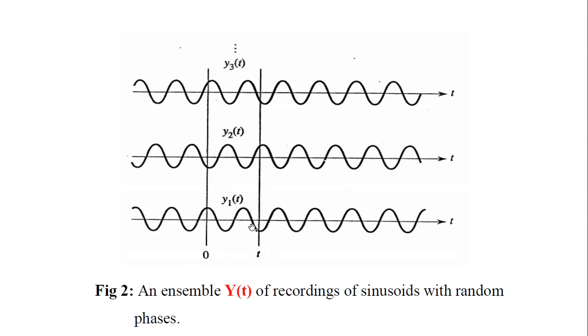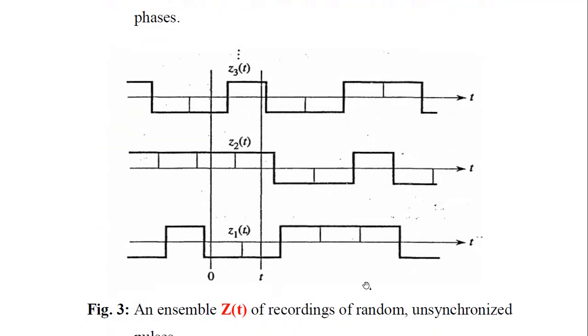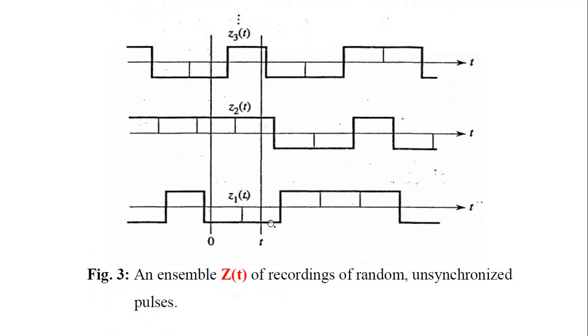The portion in between the two vertical lines is taken as a sample function. All together y1 of t, y2 of t, and y3 of t form the collection of sample functions, which we call by the single term random process y of t in this particular example. Similarly, for square pulses, the unsynchronized pulses, we can observe that z of t is a random process which consists of sample functions z1 of t, z2, z3, etc.